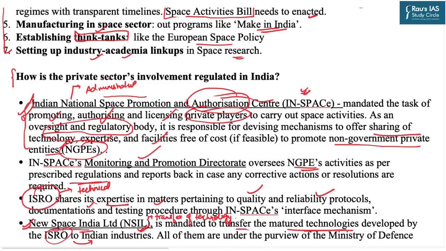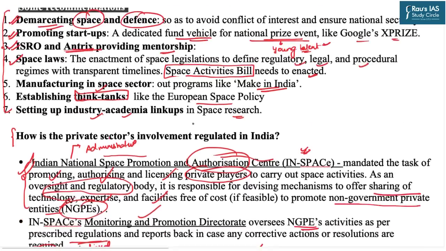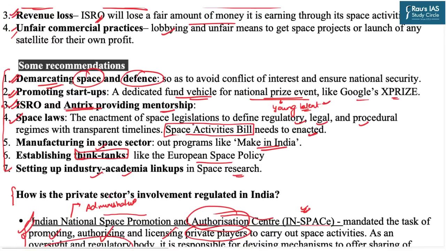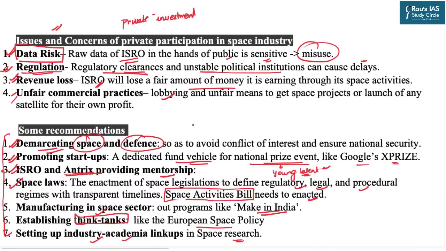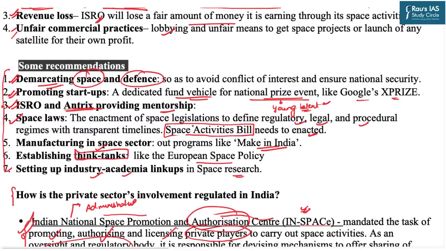So these are some important dimensions of the overall ecosystem in India. That is the need of the private players in the space industry of India. What are the challenges and issues? What are certain recommendations? And how presently India's private sector is regulated.